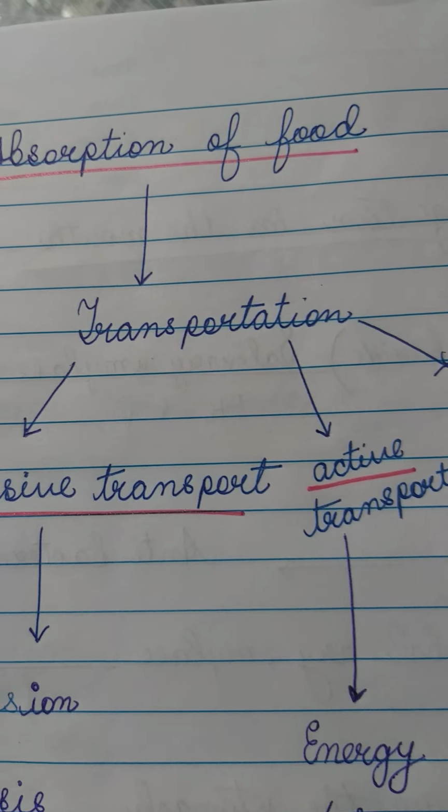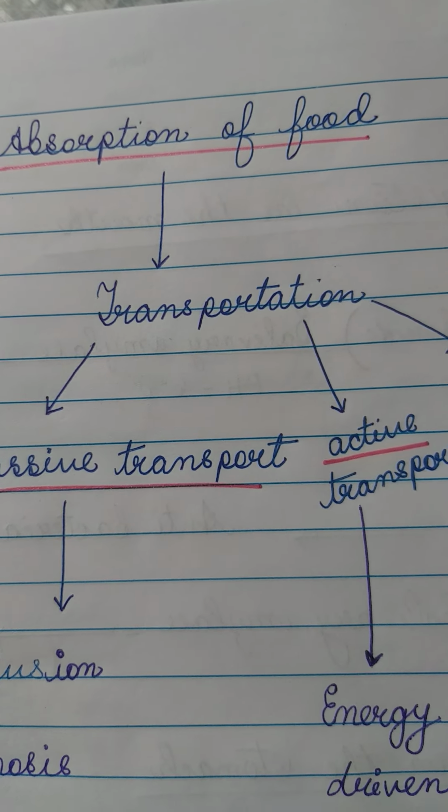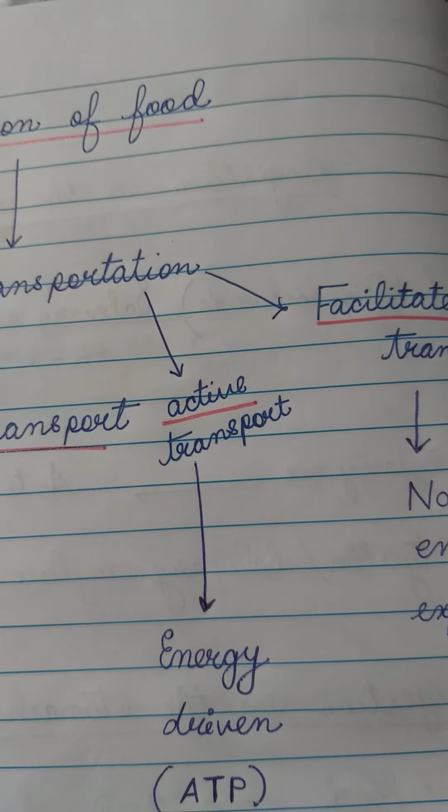Absorption of food occurs by three different mechanisms. Absorption of food means what? Absorption of food means transportation of food substances, glucose, amino acids, etc. from the small intestine into the cells lining the villi and from the cells into the blood capillaries.